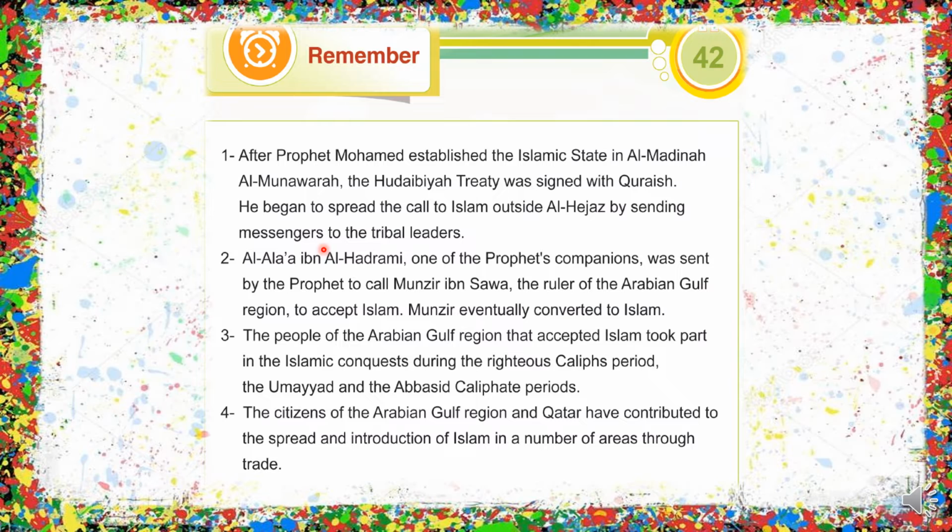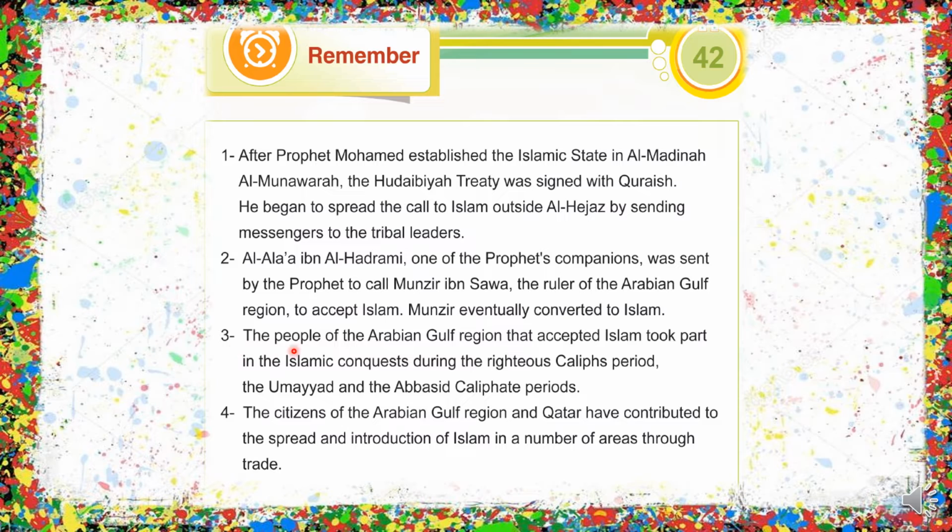So in the second one, we encounter one of these messengers, Al-Ala'a ibn al-Hidrami, who was also one of the Prophet's companions. He was sent to call Munzir ibn Sawa, then the ruler of the Arabian Gulf region, in order for him to accept Islam. So Munzir converted to Islam, accepted the faith, and his constituents, or the people in his land, followed thereafter.